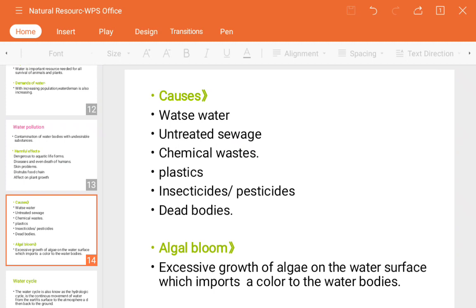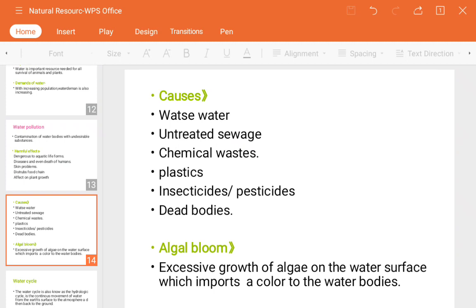Next is plastics. We know that plastics are very dangerous. They are also made up of some chemicals. Sometimes the plastic bottles we use for drinking, we use for a short period and just throw away. If they get mixed up with any of the water bodies, they stay there for a longer time.